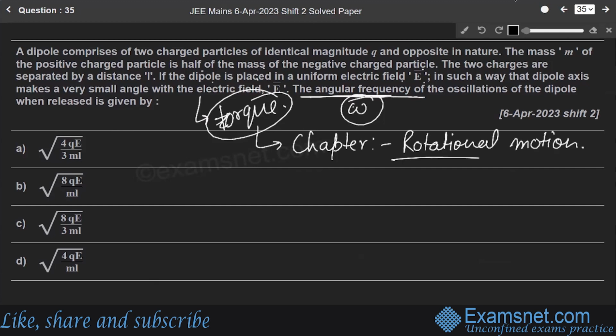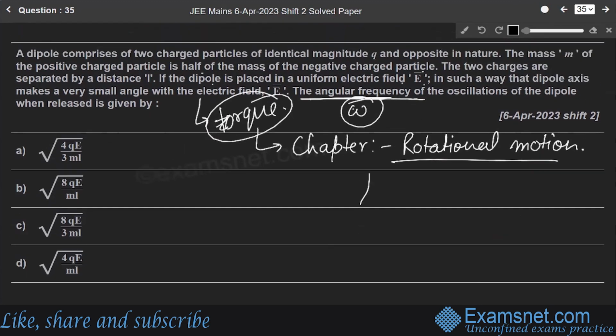Now, let us first understand the scenario of this question. According to this question, there is a dipole. We know that the dipole moment formula is 2ql. It means the dipole comprises two charges having the same magnitude but different sign. Okay, one will be positive and another will be negative.